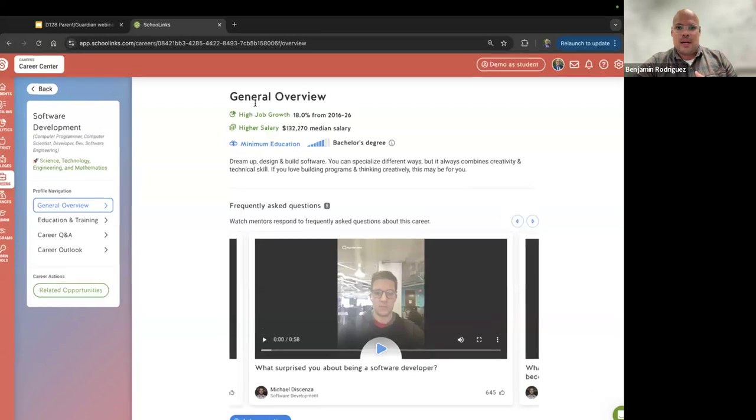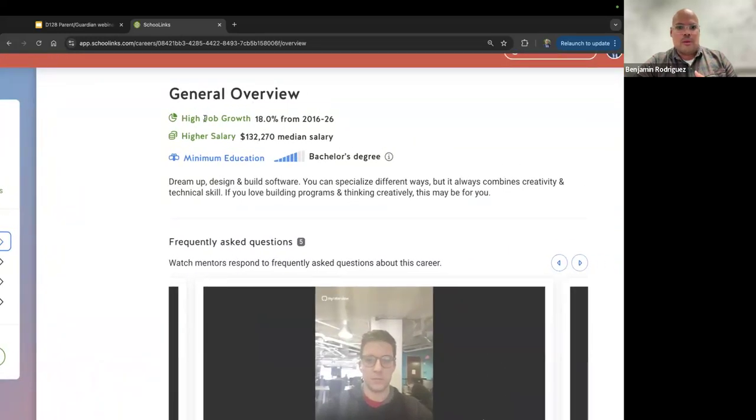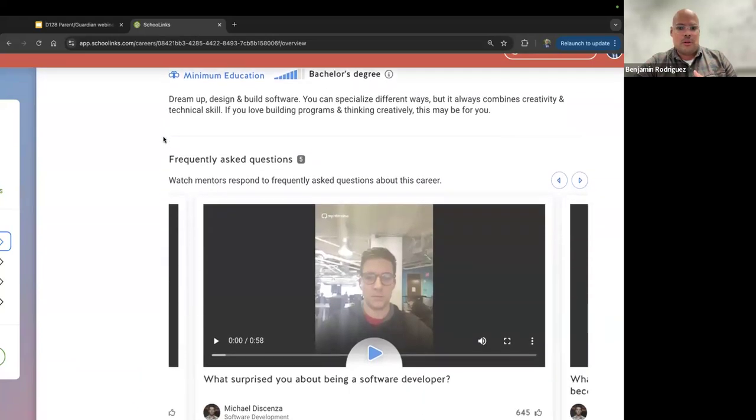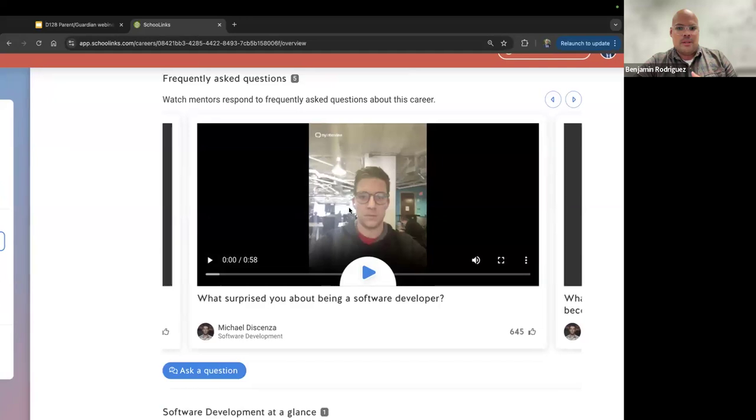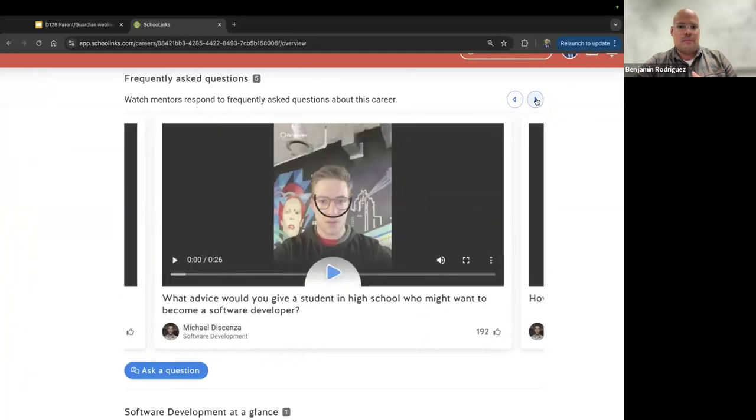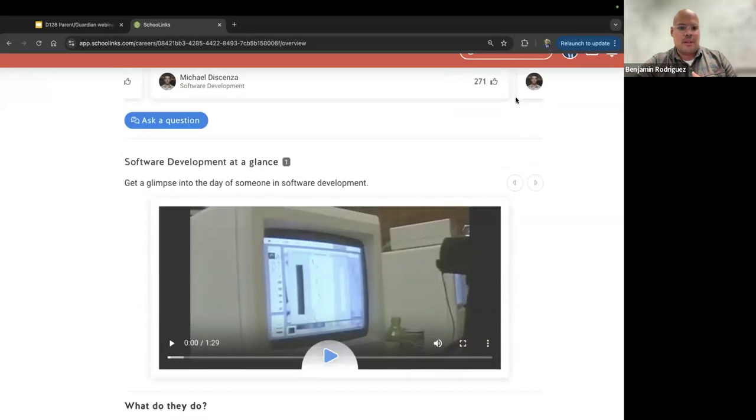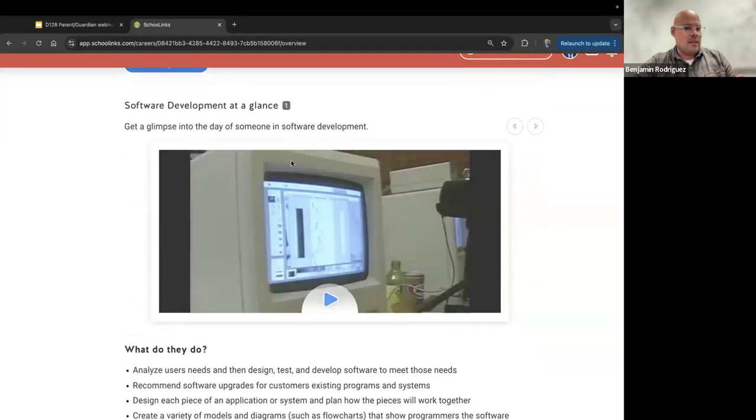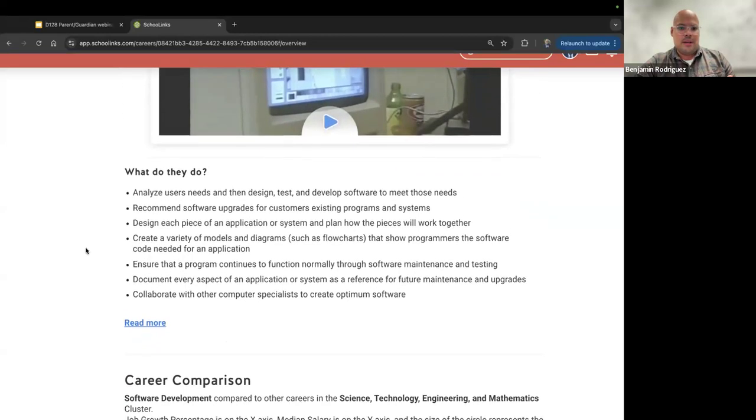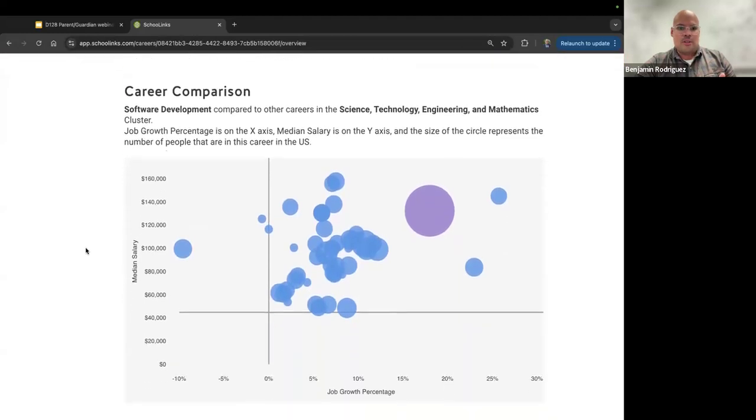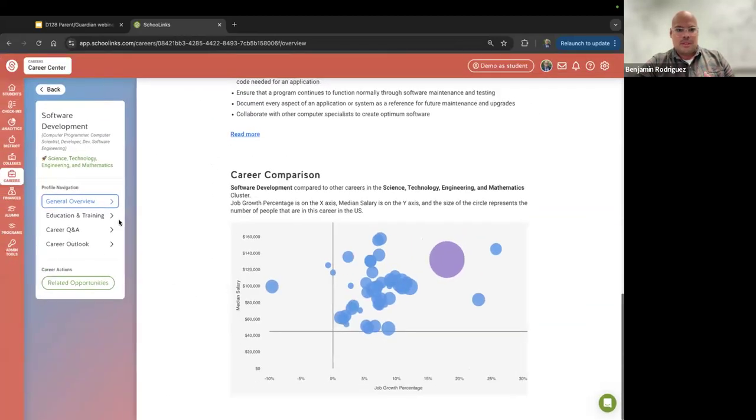It's going to give you a high-level overview in terms of job growth, salary ranges, and the minimum education required. Note that for many careers you can ask questions of professionals in these different areas to talk about what it's like to be in that career. They have that career at a glance. There's a video there talking about what folks in this career do. There's a career comparison chart to show how this particular career option is growing or not growing in relation to other jobs, as well as in salary.